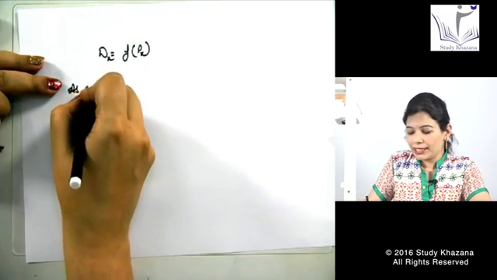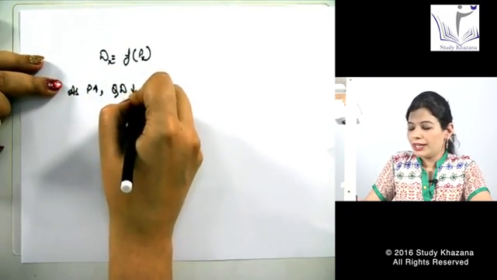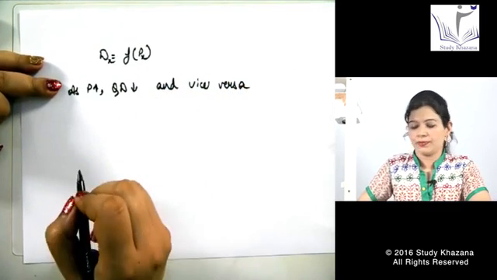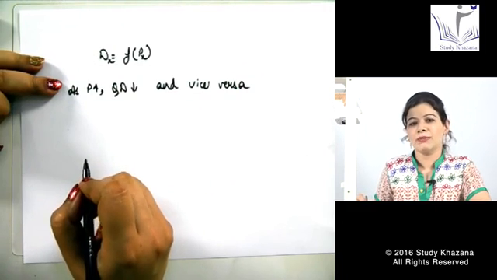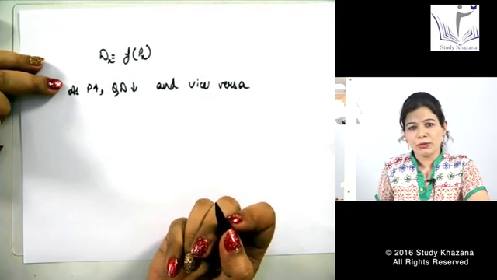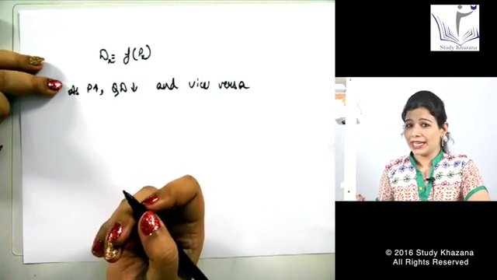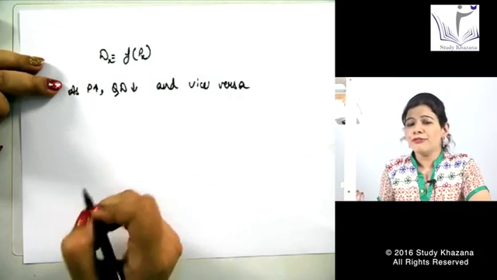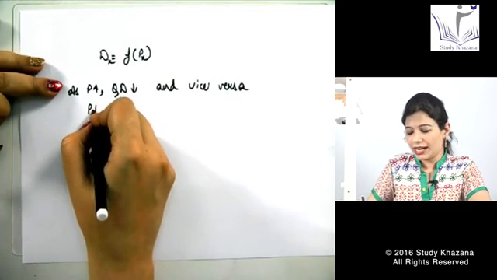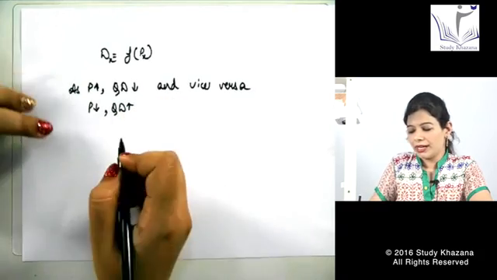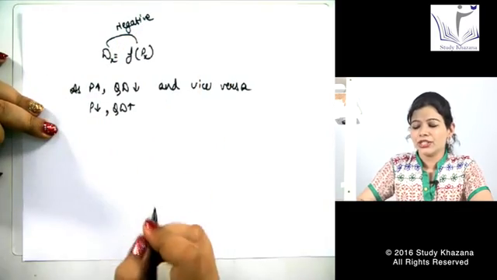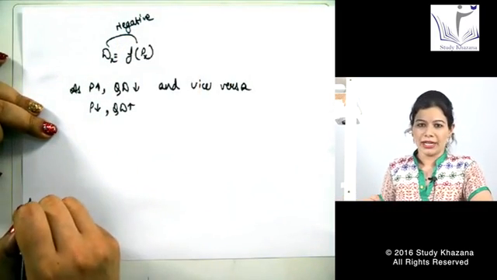And as the price increases, quantity demanded decreases, and vice versa. That is, there is an inverse relationship between the two. The reason being, if we are getting something at cheap rates, we generally tend to buy more of it, and if we are getting it at higher prices, then we buy only a few units of that commodity. So as price increases, quantity demanded decreases, and as price decreases, quantity demanded increases. So we can say there is an inverse, or negative, relationship between price and quantity demanded.